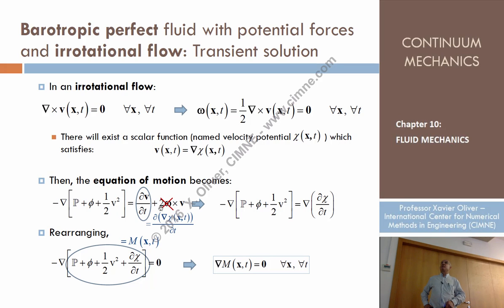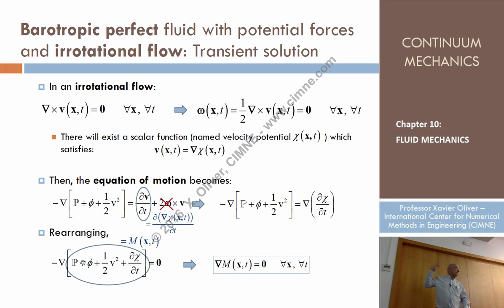So now, what happens with that vorticity? Vorticity is 0. So for this specific case, the motion equation, Euler's equation, the momentum balance equation, can be expressed in that way. The gradient of kappa is equal... look at that. This is a gradient, so why don't I pass that to the other side?